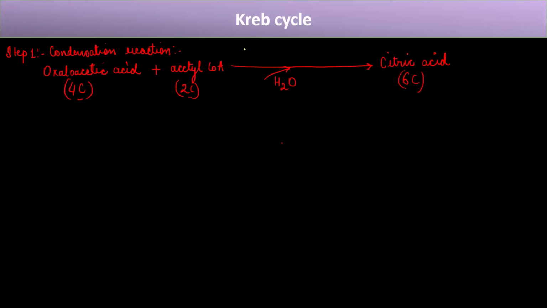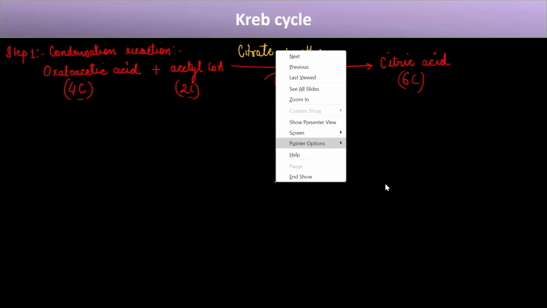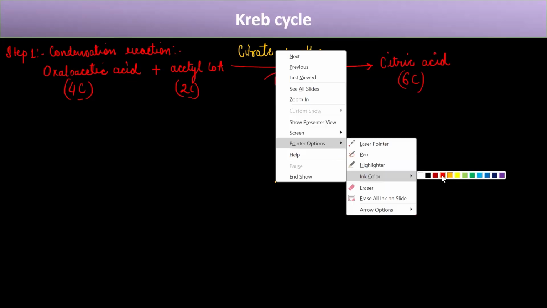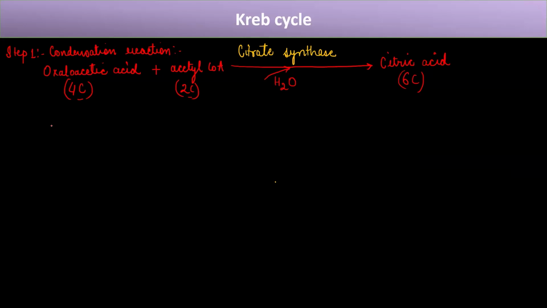The enzyme is known as citrate synthase. You can remember it as the enzyme that is synthesizing the citrate, and hence it is known as citrate synthase. Now, in this we have utilized a 4-carbon and 2-carbon molecule to form a 6-carbon molecule. Now we have step 2.